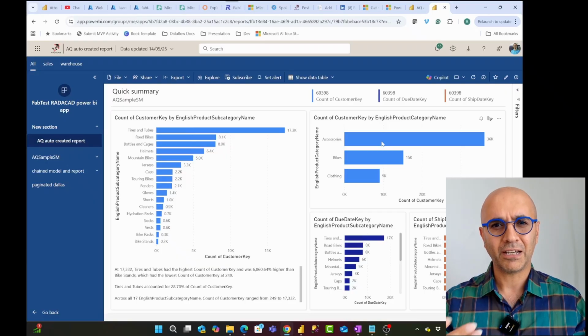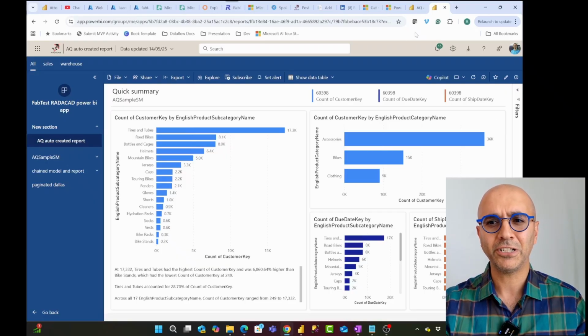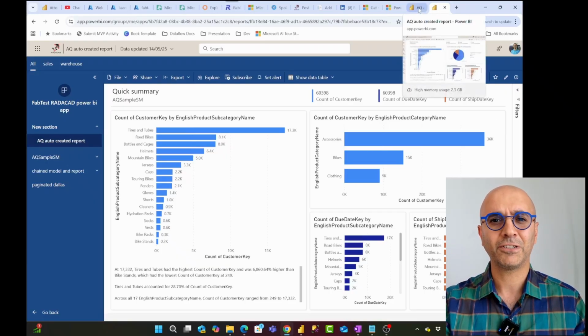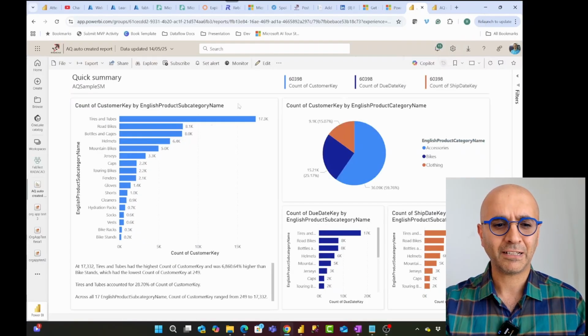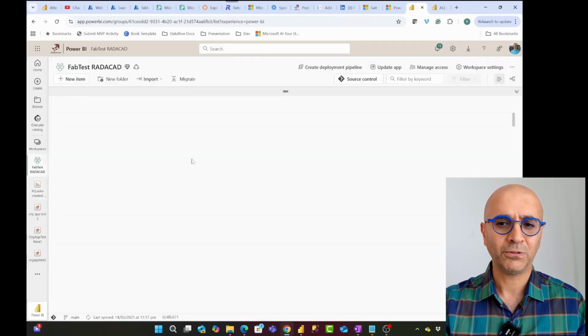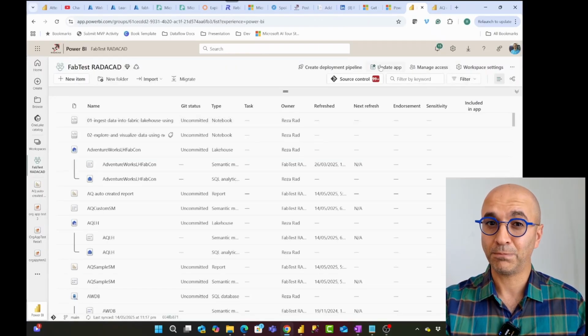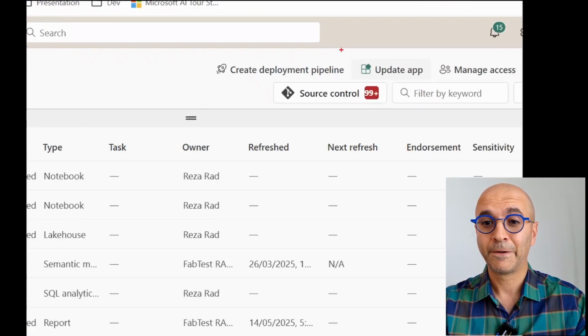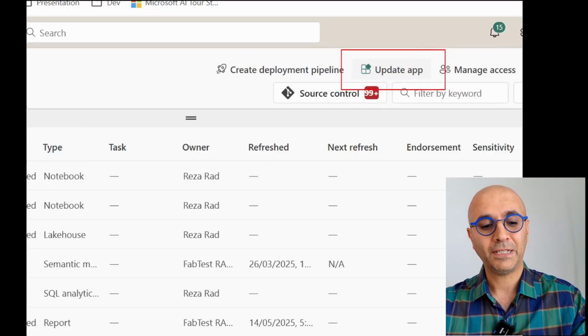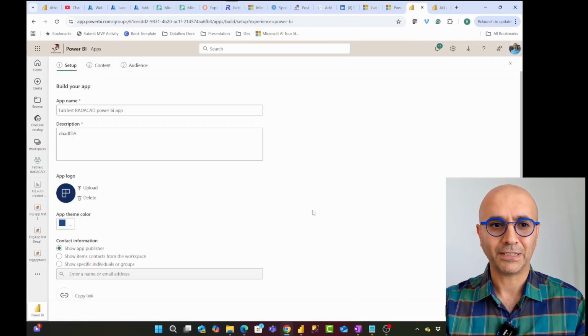There is someone like a gatekeeper, like a deployment manager, that will check if the change has been done correctly, if the test process has been done, all of those being done correctly. Then that person will go to the workspace and click on Update App. I'll just update the app so that you can see what it looks like.